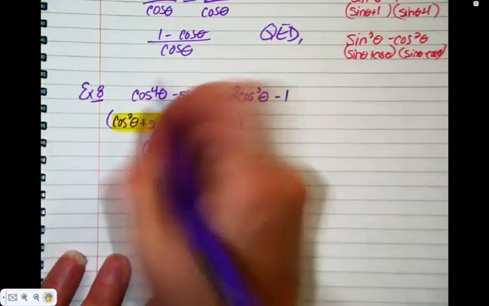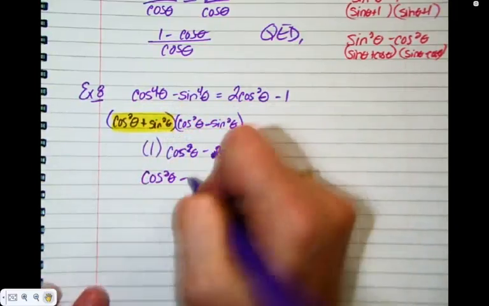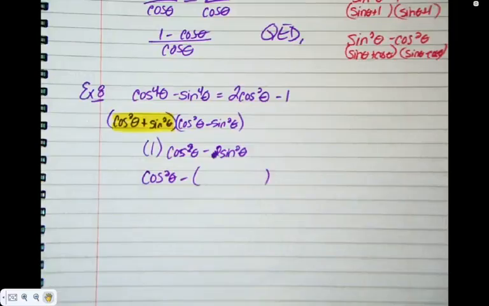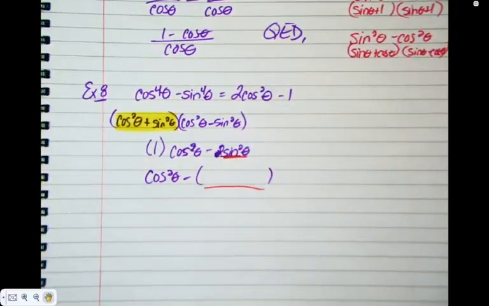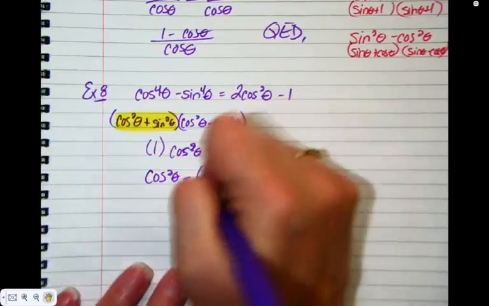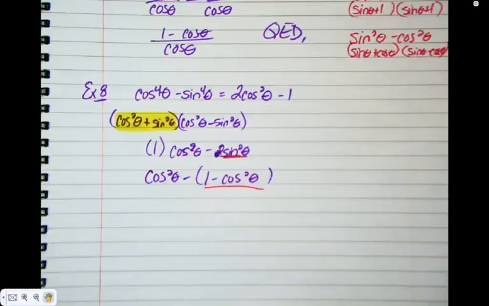Okay, so I'm going to keep this cos squared that's in the front. I'm going to keep the minus that was there. And I'm going to take out sine squared, and what am I going to put in its place? Why did I do that? Because I know by looking at the other side that I need sine to be gone. And that's the only way to get rid of sine is to change it into 1 minus cos squared.